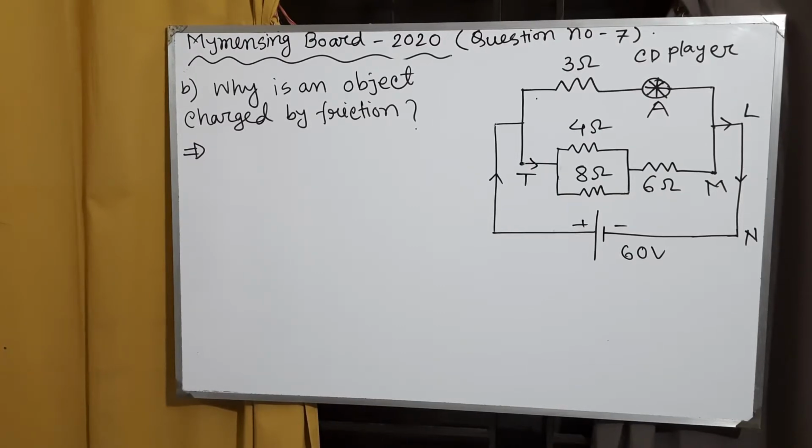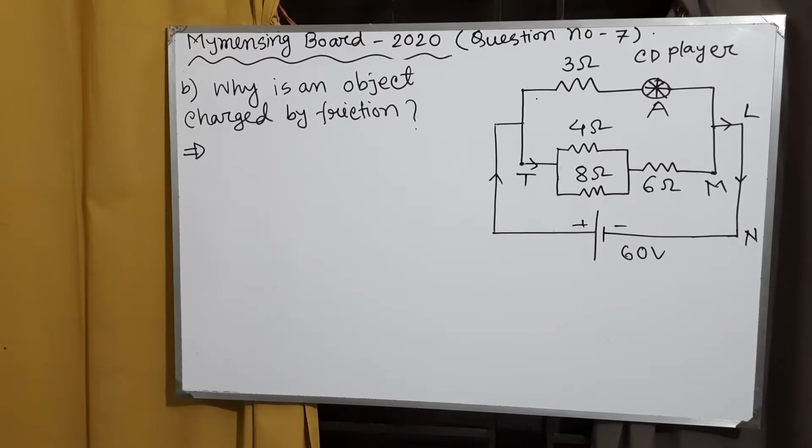If a negatively charged plastic rod is brought near to another negatively charged rod, they will move apart as they repel each other. If a positively charged rod is brought close to a negatively charged rod, they will pull together as they attract each other.